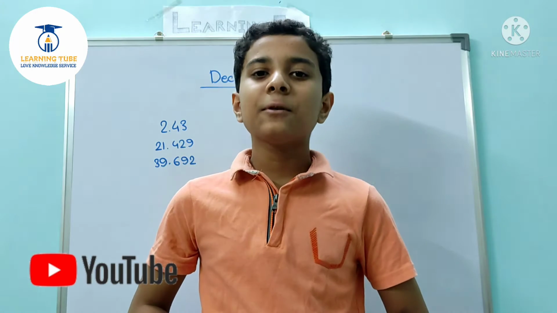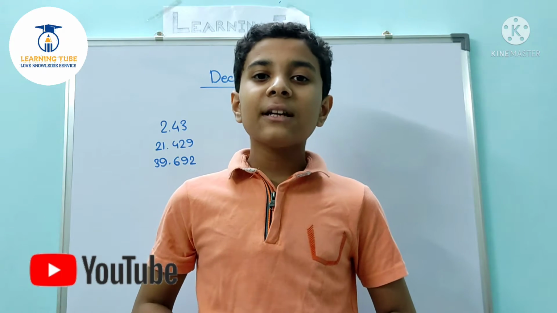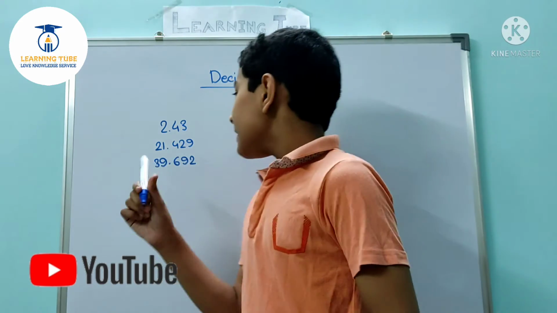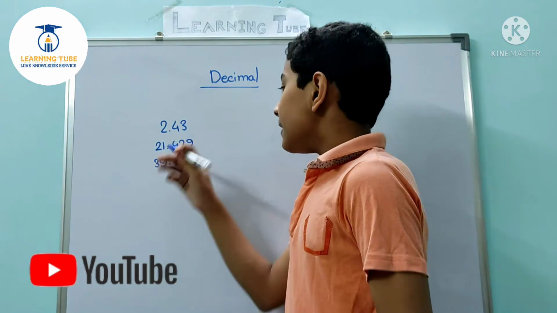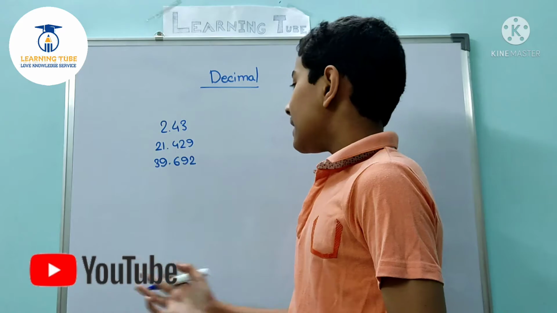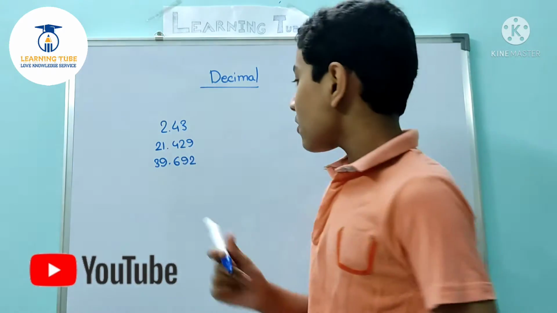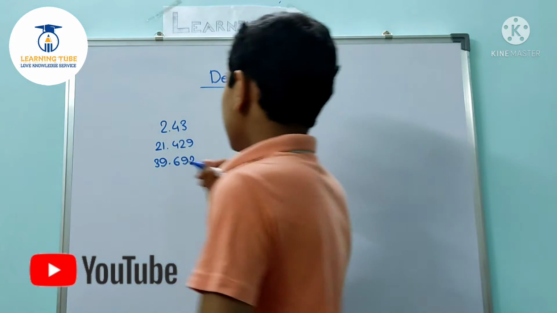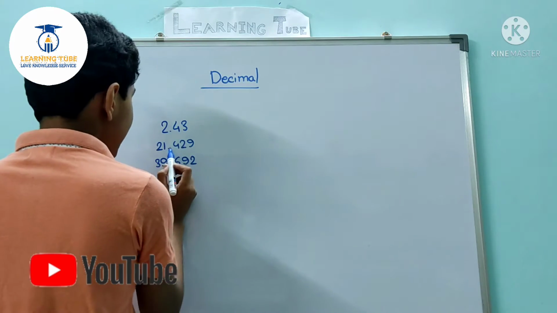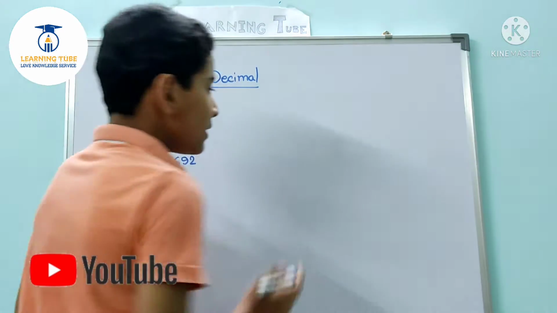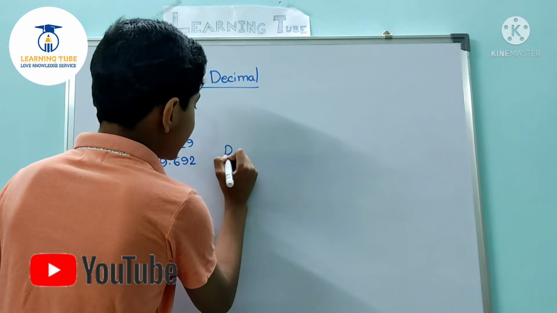So friends, welcome to part 1. So now let's know what is decimal. You can see that I have written 3 numbers here. As you can see, each number contains a dot. Here is a dot, here is a dot and here is a dot. So these dots are called decimal.